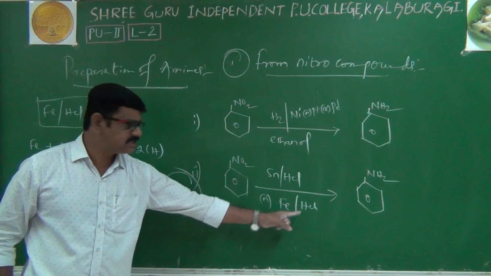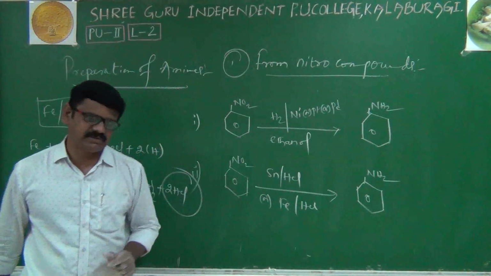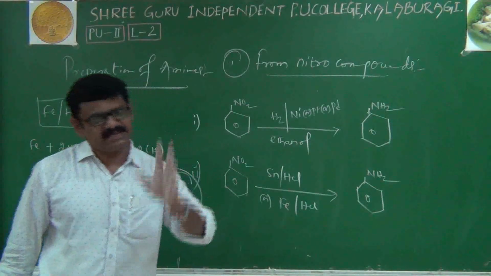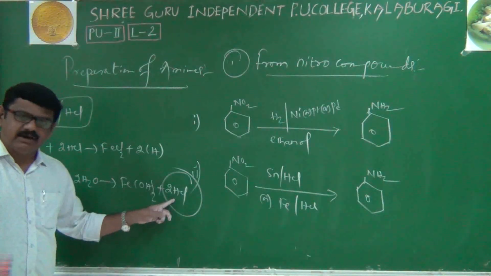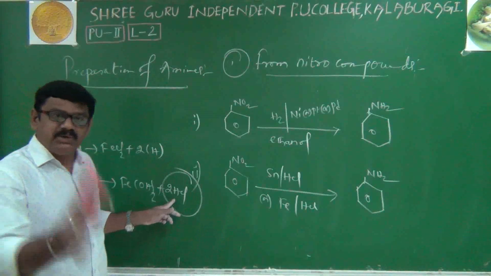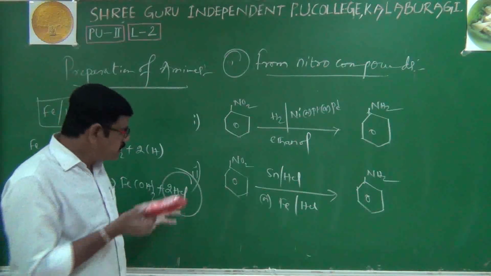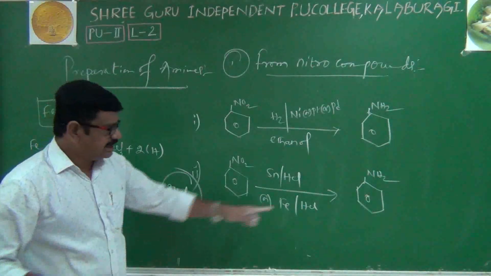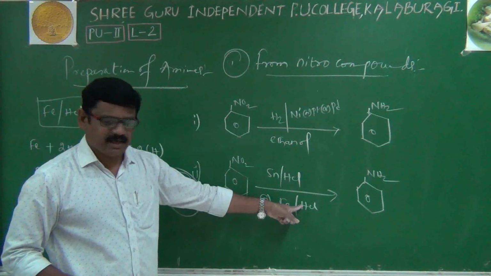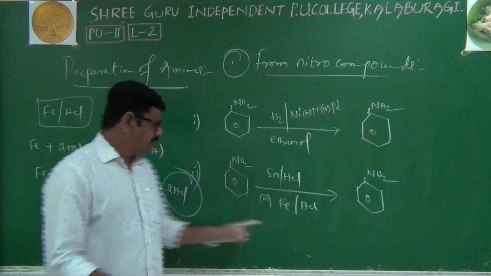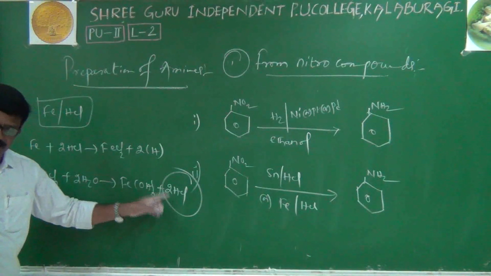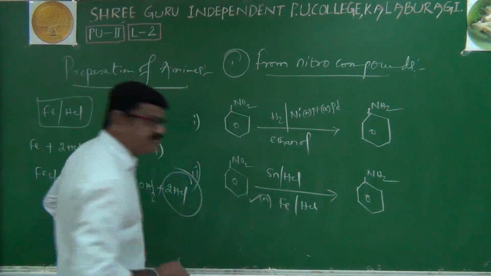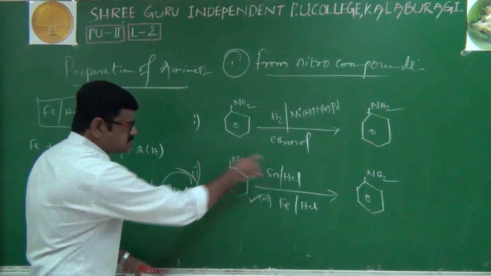Once the process has started, HCl will be produced during the course of the reaction, so there is no need to supply it from an external source. Initially you have to supply it, that's it. That's why this reagent is preferable compared with the other one.